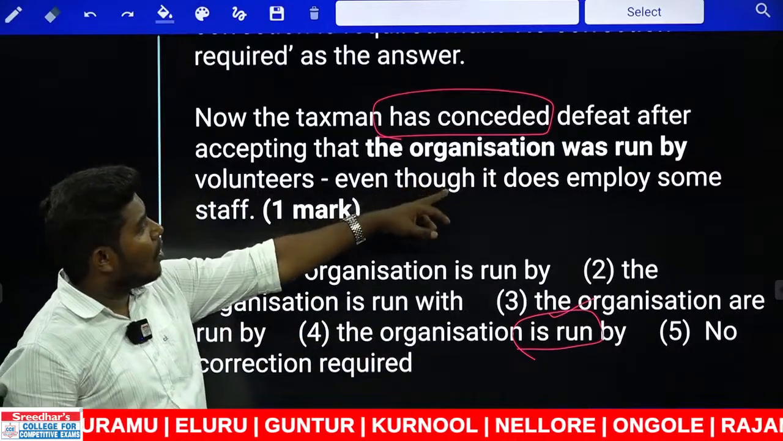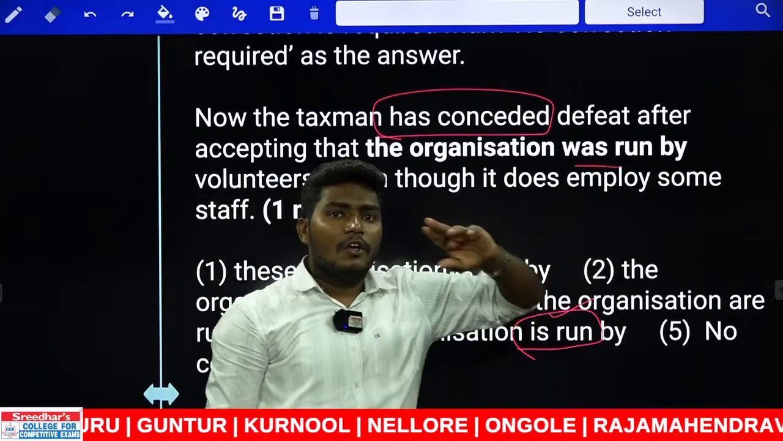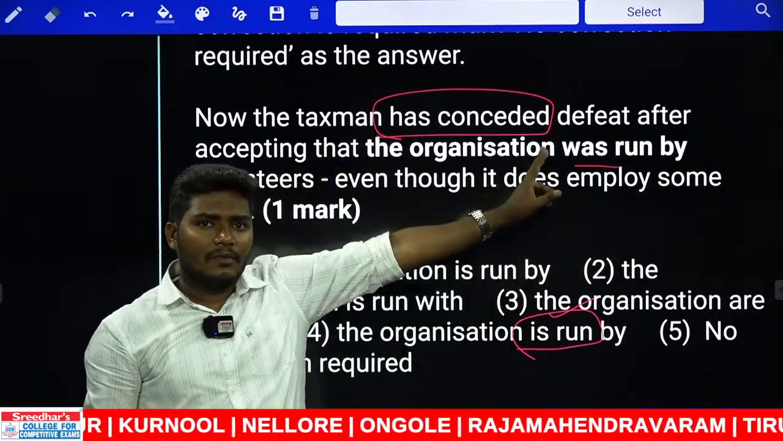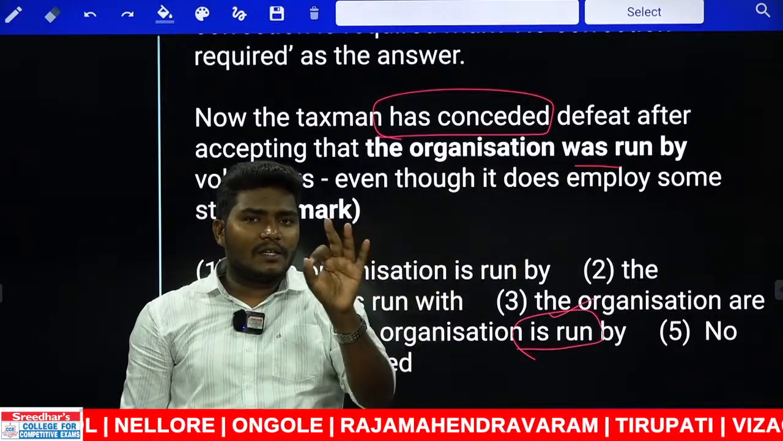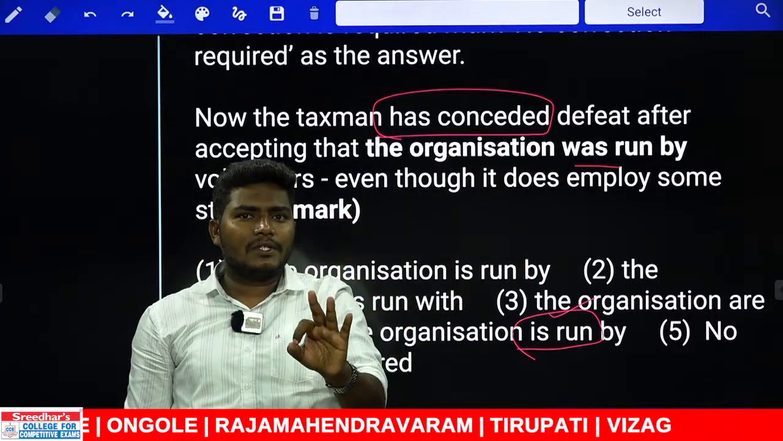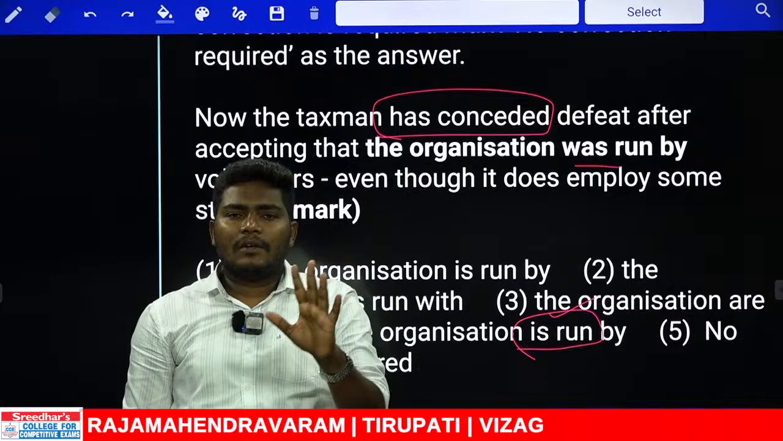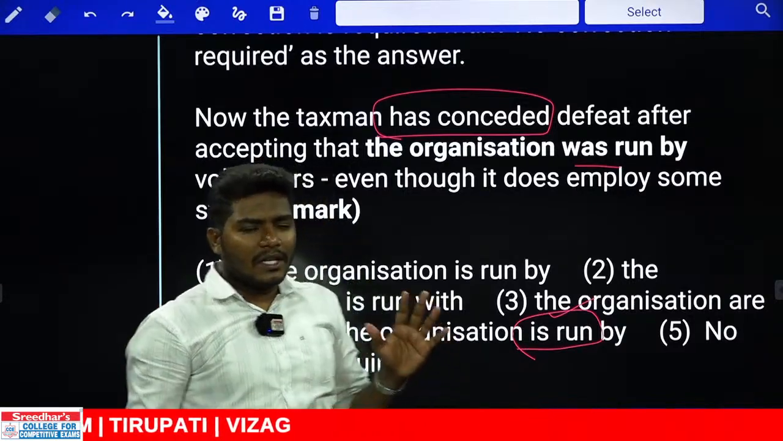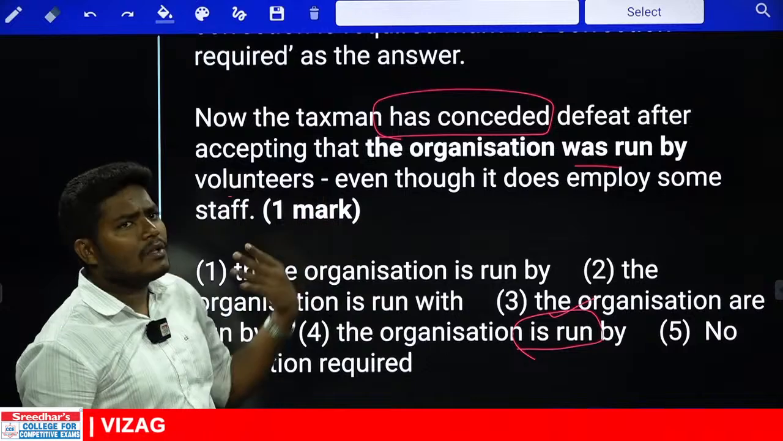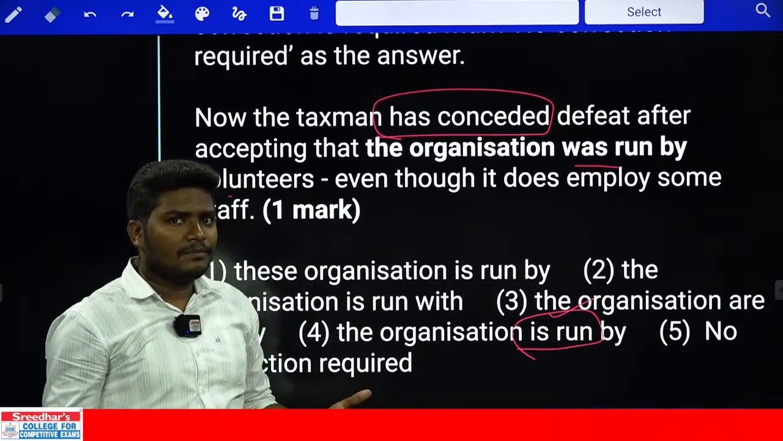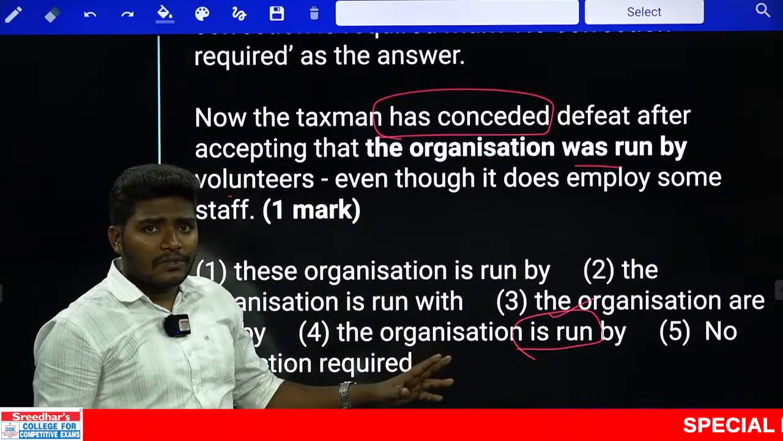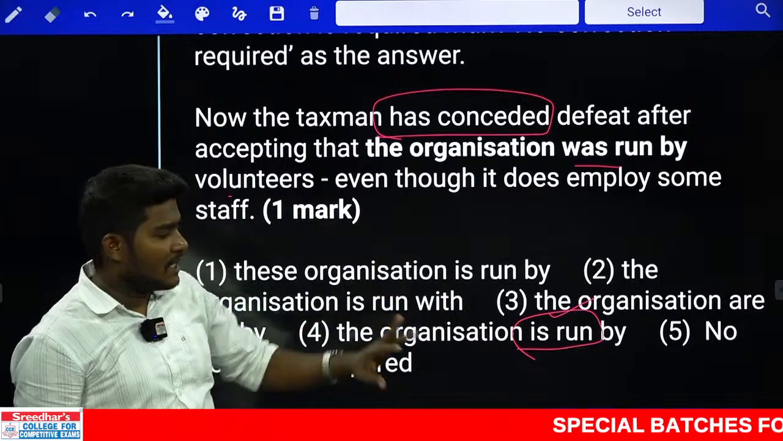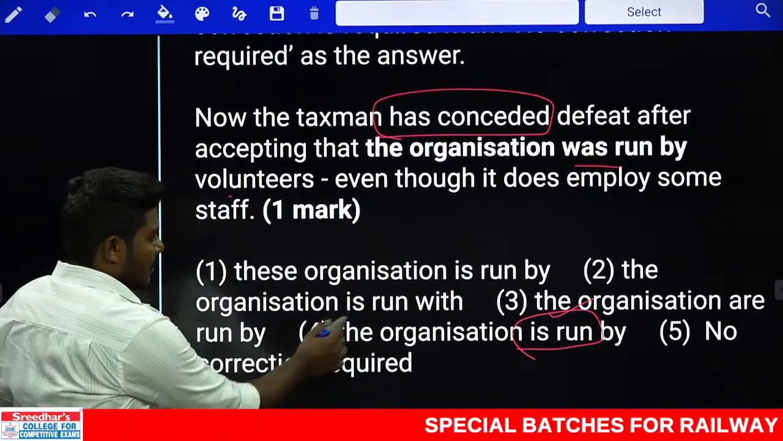If you use the combination was run, which is highlighted here, you are referring to something that was past and it is no more. But here we are referring to the organization, how it is functioning, or we are referring to the features of the organization. We are speaking about the nature of the organization. The nature of the organization is nothing but it is run by the volunteers. That is nature. Now when we are referring to the nature of something, that should be treated in the simple present tense. So the answer should go for the fourth one.